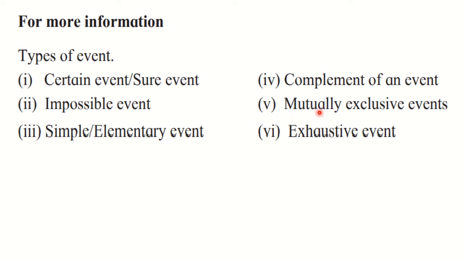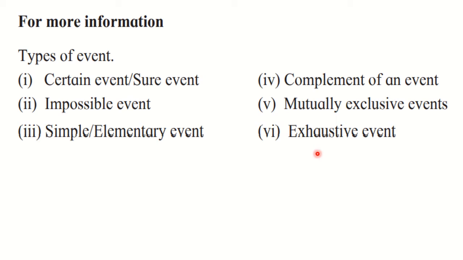Then next is mutually exclusive events. Here in these two events, you can say that they are disjoint events, totally different. They do not have any sample point in common. In sets we have studied disjoint sets, totally different sets. They do not have a single element common. So similarly here, the events in which the sample point is not common are called mutually exclusive events.